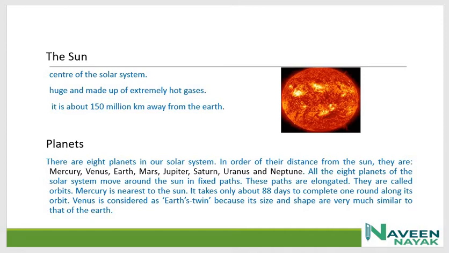Mercury is nearest to the sun. It takes only about 88 days to complete the round along its orbit, because it is very near to the sun, so its orbit is also close to the sun. So the days taken are very few.